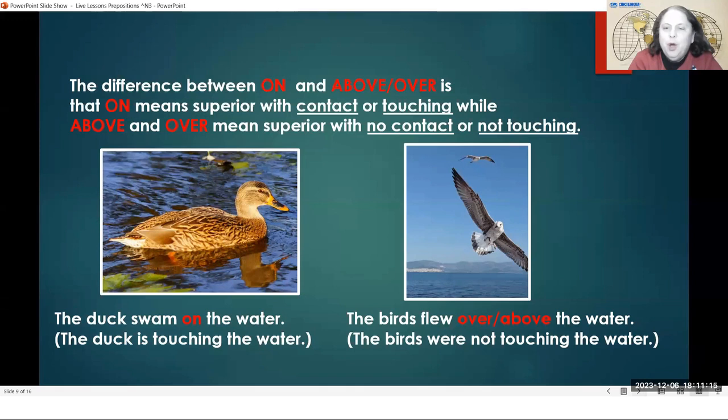The birds flew over the water, or the birds flew above the water. Over or above the water. The birds were not touching the water. So they are up high. They are near the top of something, but they are not touching. Over or above. If I put something over my head, it's up here, but it is not touching my head. On my head, or can you see my hand? Above or over my head would mean not touching.